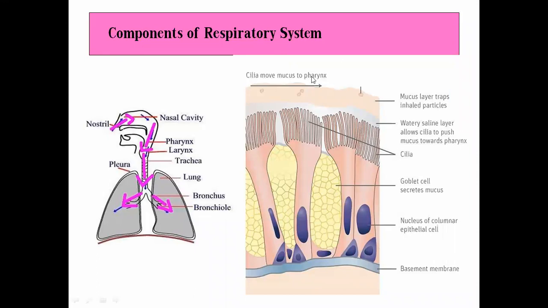Now, before we move forward, we will discuss some of the parts of the respiratory system. The respiratory system basically starts from the nostrils, followed by the nasal cavity, pharynx, larynx, trachea, lung, then pleura, followed by the bronchi and bronchiole. So this will be the flow diagram of the airways passing from the nostrils to the bronchioles of the lungs.